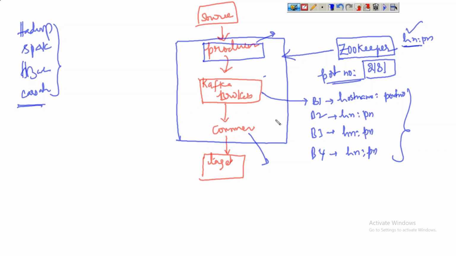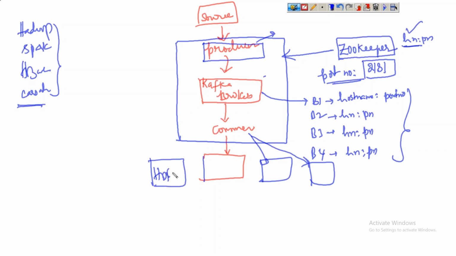Okay, there's a consumer API. There's nothing but we have to use the consumer API to pull the data from it. So if it is an application, this target can be a storage system, right? It can be a storage system or it can be an application. That's what I told you. It can be a storage system, let us say an HDFS, or let us say some Spark app, some Flume app, or some RDBMS or NoSQL. It can be anything.